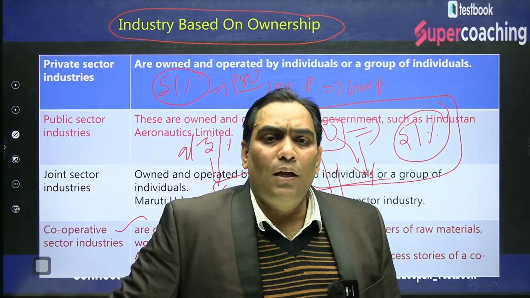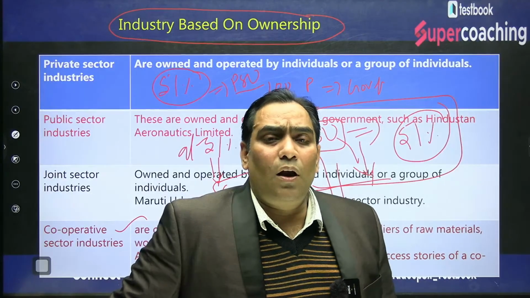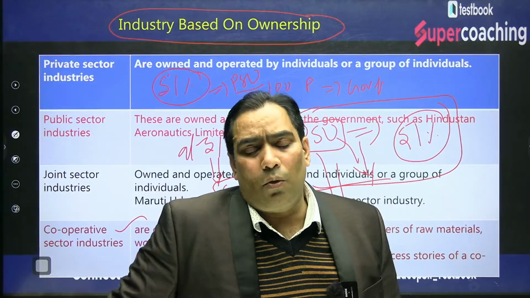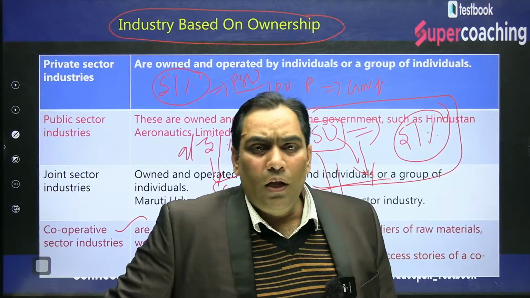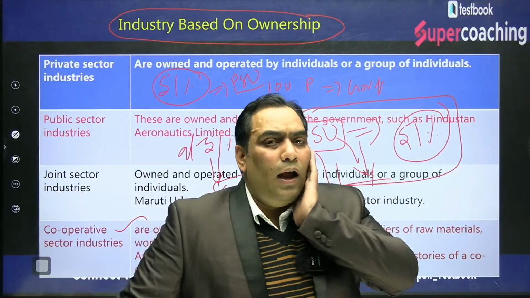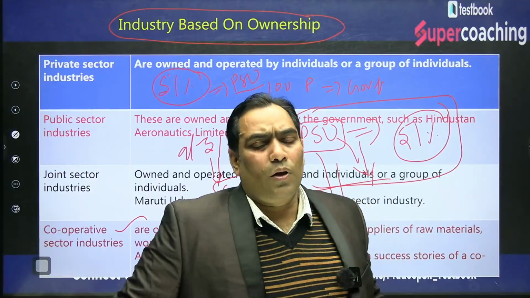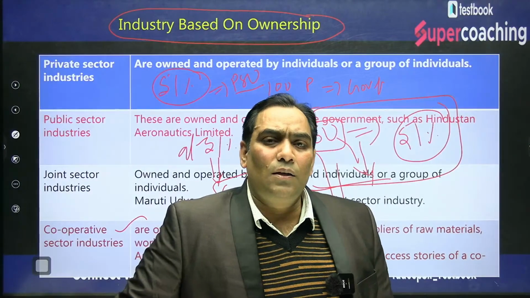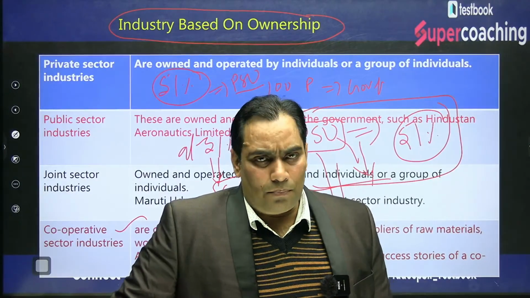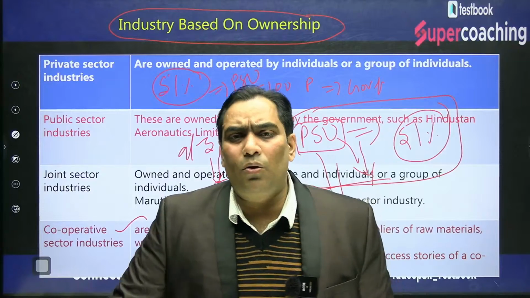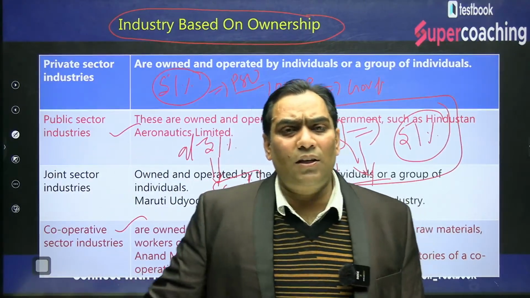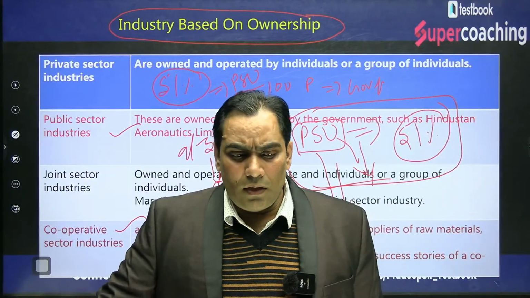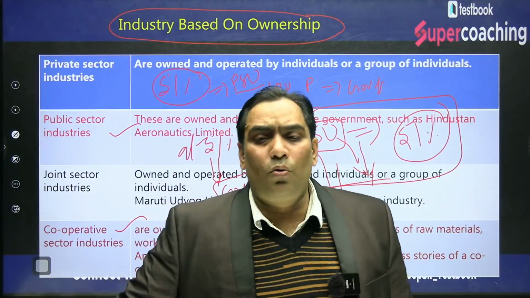But when we talk about the public sector, public sector enterprises are those enterprises in which 100% shareholding belongs to the government, like atomic energy, like Reserve Bank of India. In the case of Reserve Bank of India, 100% shareholding belongs to the government. What is the private sector? Private sector industries are those industries in which the shareholding belongs to the promoters.